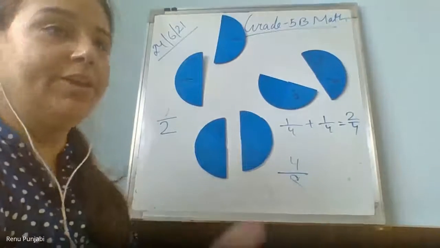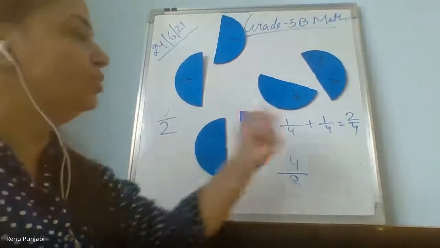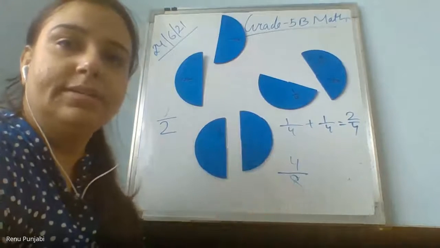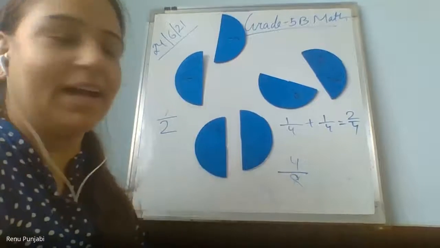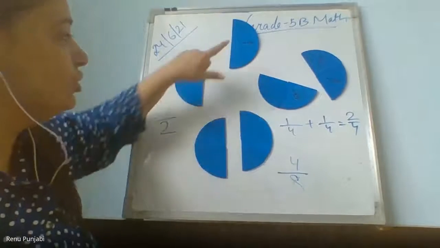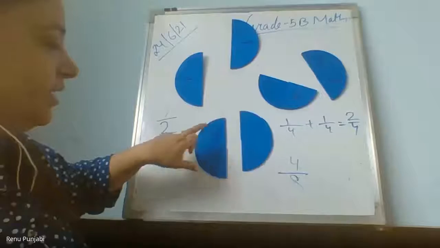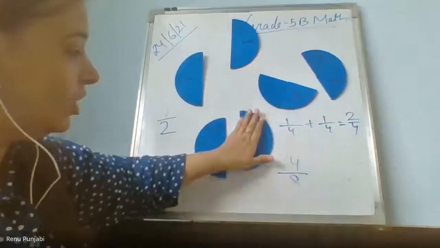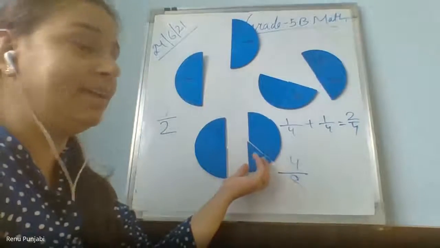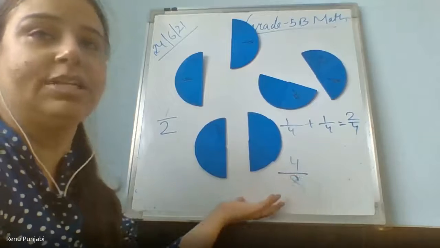So when you see this activity, when you see these fractions 1 upon 2, 2 upon 4, 4 upon 8, what are you thinking? Ma'am, all are same. All are equal fractions. Yes, equivalent fractions. Half I gave, then also the portion is same. 4 upon 8 part I gave, then also the part is same. Because total was 8 and we gave 4 parts.